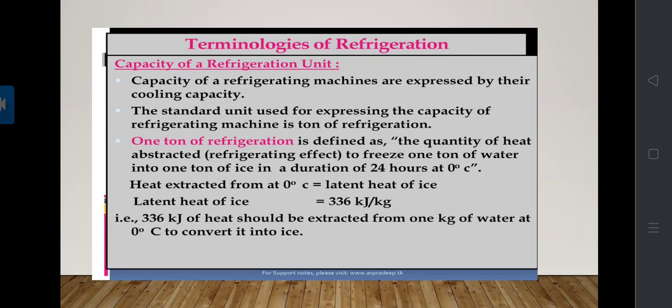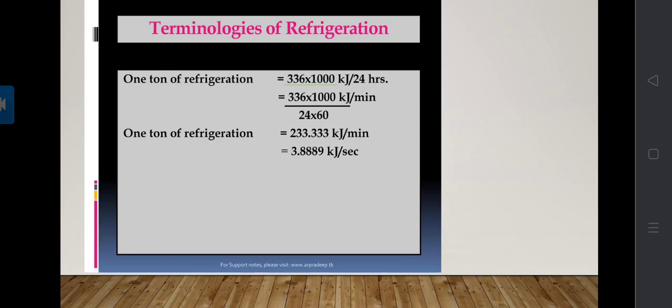Now the calculation is given: 1 ton of refrigeration is equal to 336 into 1000 kilojoule per 24 hours. If we want to convert this into minutes, we have to divide by 60, that is 336 into 1000 divided by 24 hours into 60.